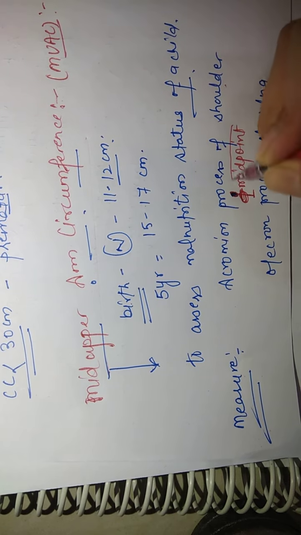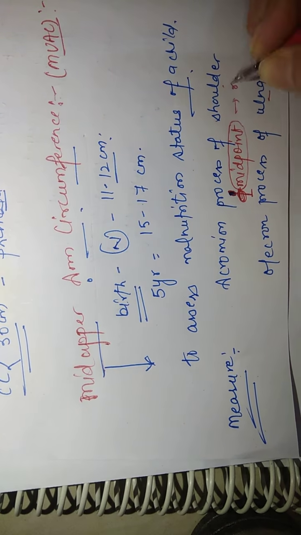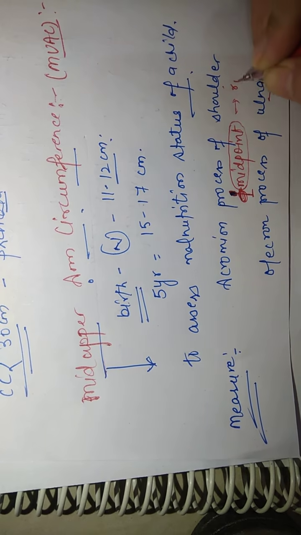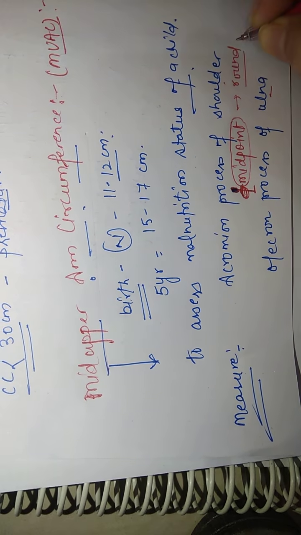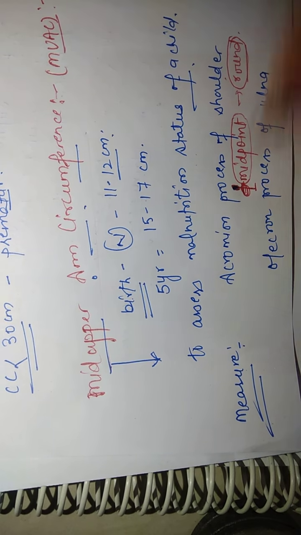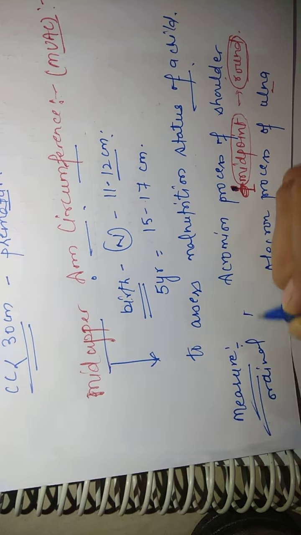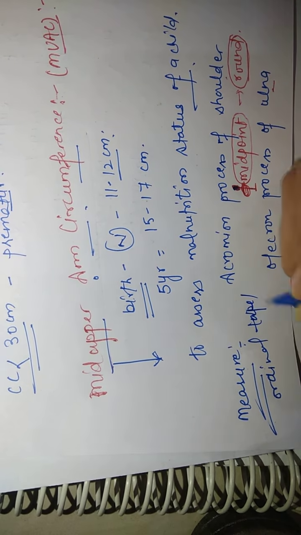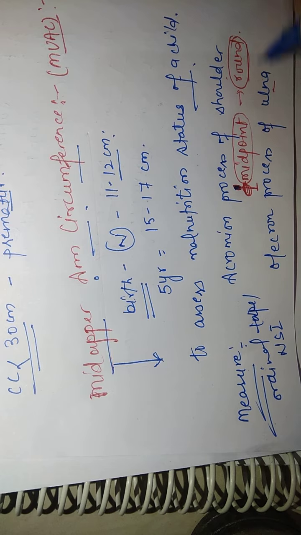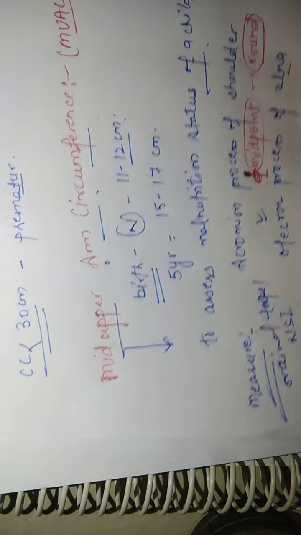We will take the midpoint. From the midpoint, we will make a round. Mark the midpoint and make a round with the help of inch tape. We are using non-stretchable inch tape. So we will be assessing the mid-upper arm circumference.